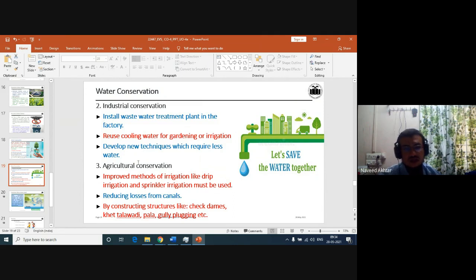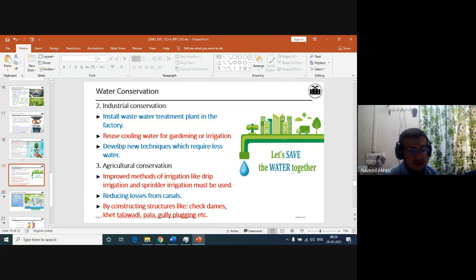We need treatment of the waste from the industry before discharging, because it is contaminated and very harmful chemicals are present. That's why treatment is necessary. Or the water from the cooling tower can be reused for gardening purposes in the factories or industries.